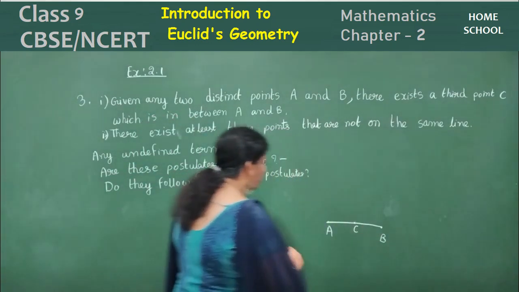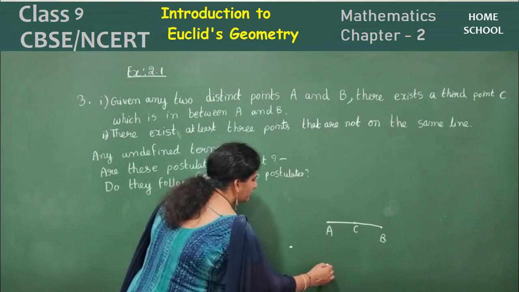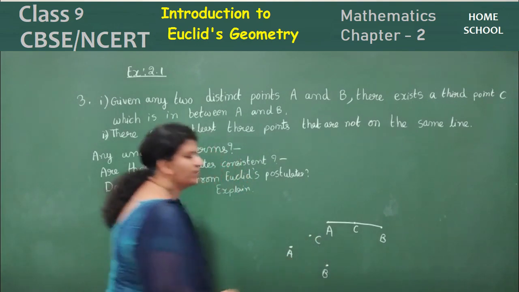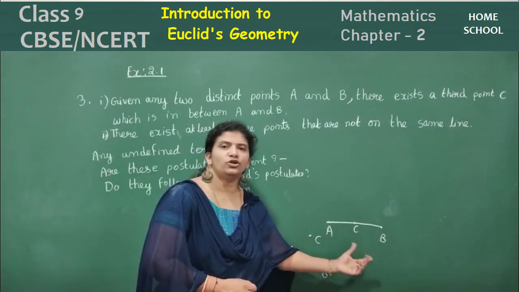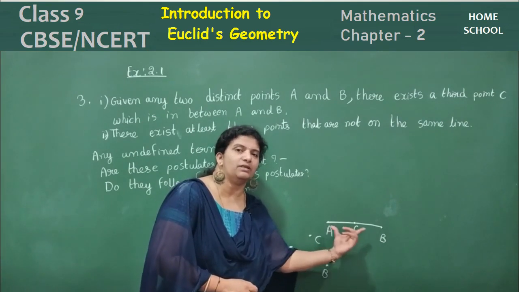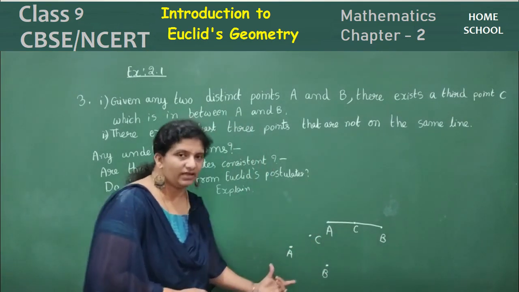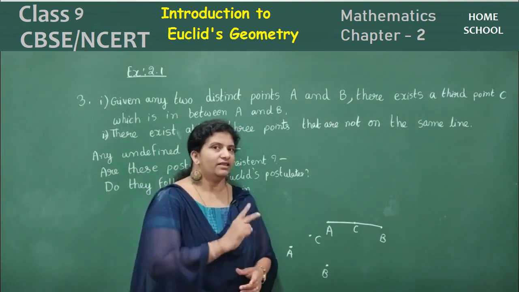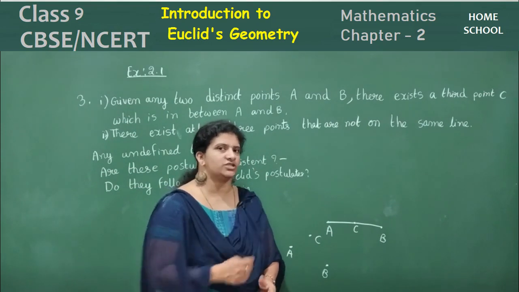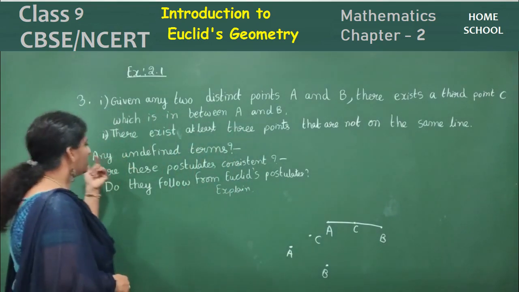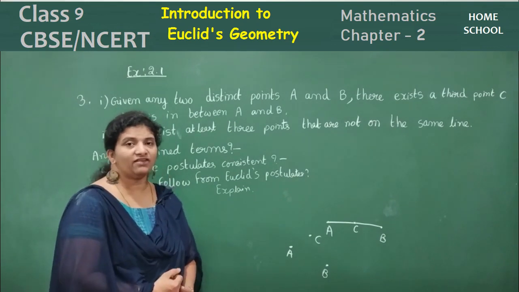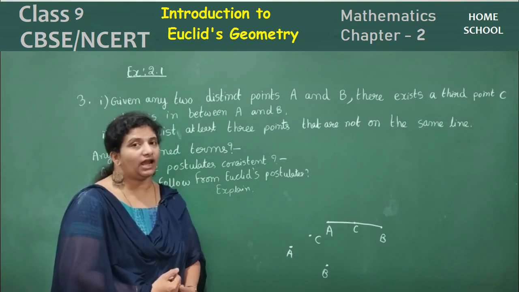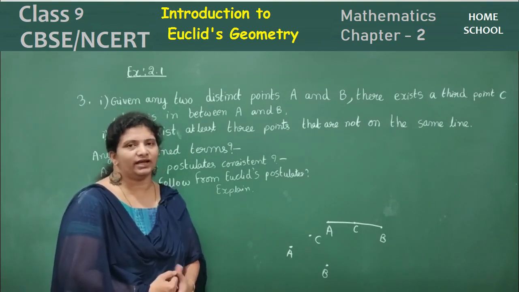Let me draw this. A, B and C somewhere. A, B, C are not on the same line. There are 2 points and a new point is lying in between these 2 points. And here one more postulate: there are 3 points which are not lying on the same line. There are 2 postulates given here. So what is the question here? Do these postulates have any undefined terms? Children, do you remember what undefined terms are? Point, line and plane are undefined terms.